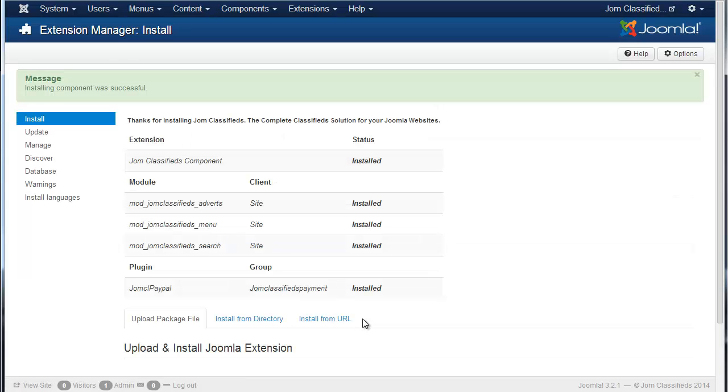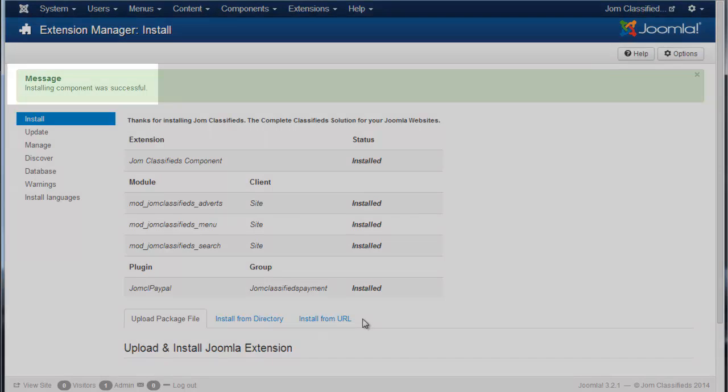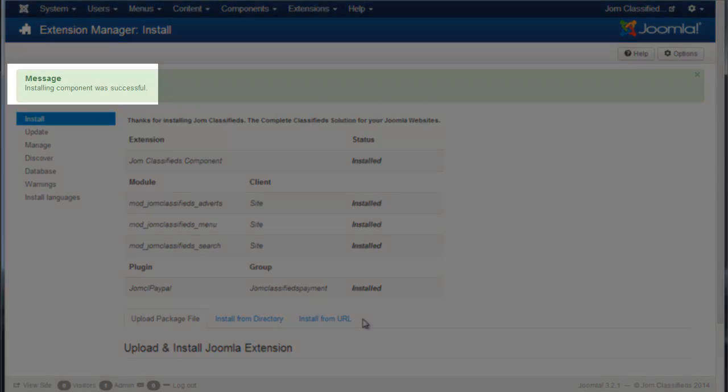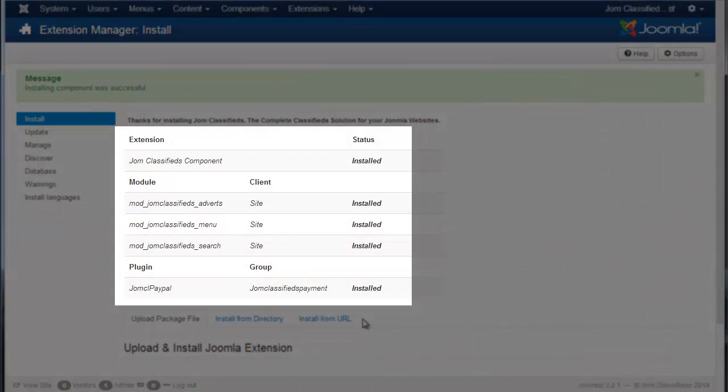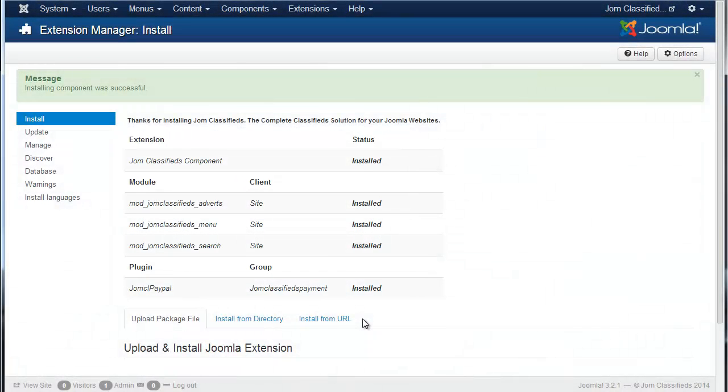Joomla will then upload and install the Jom Classifieds package to your server. You should receive a success message and a list of the component, modules and plugin that have been installed. And that's it. You've successfully installed the Jom Classifieds package to your website.